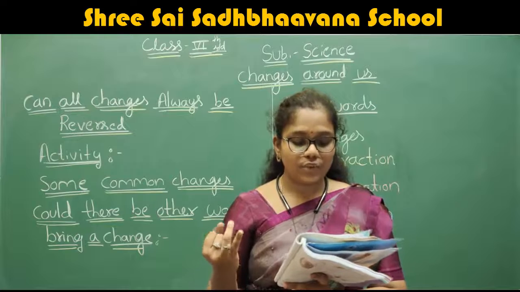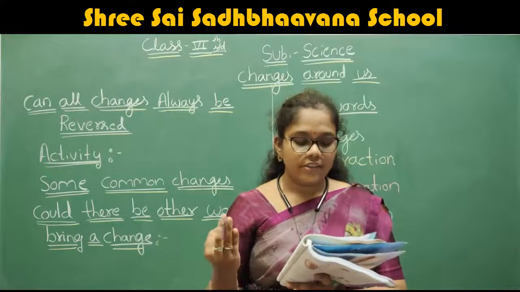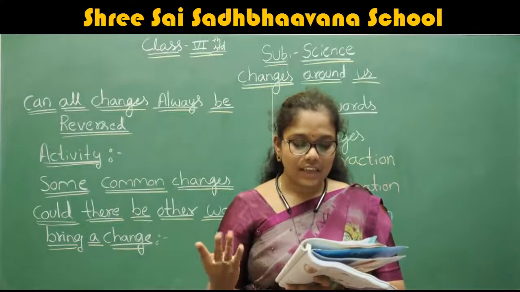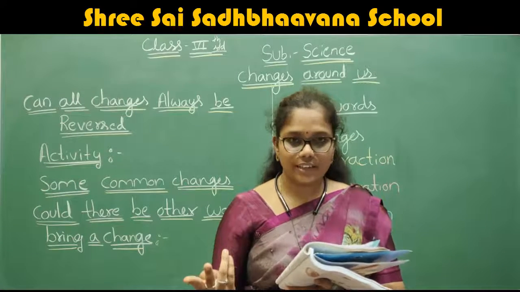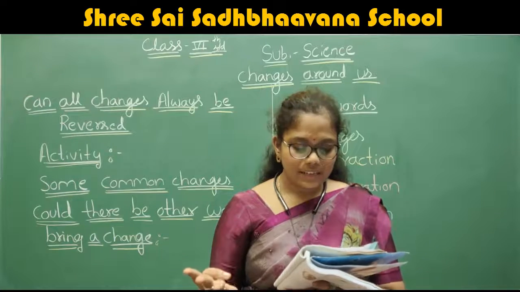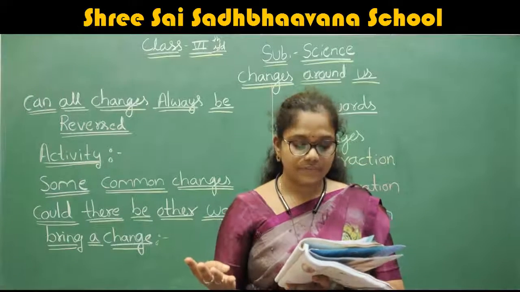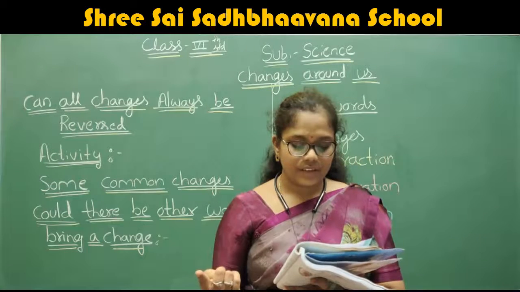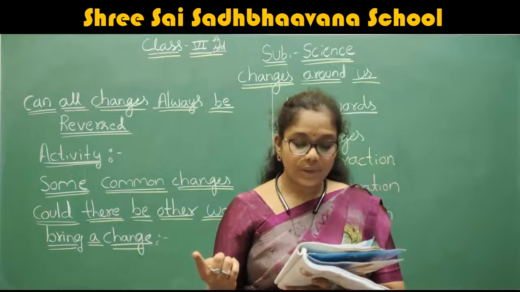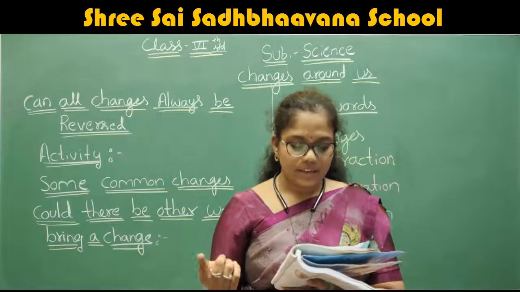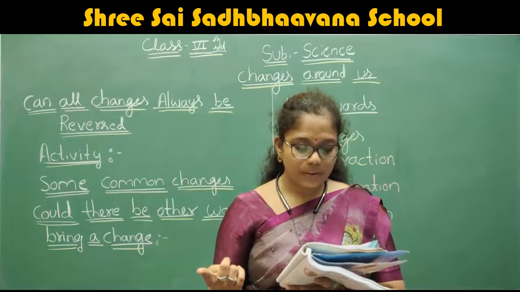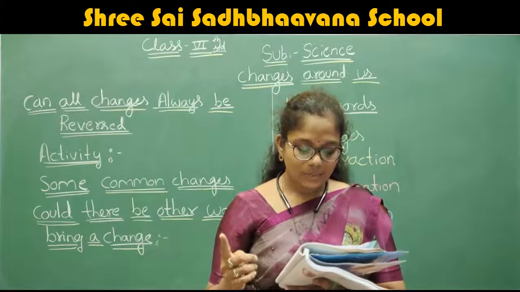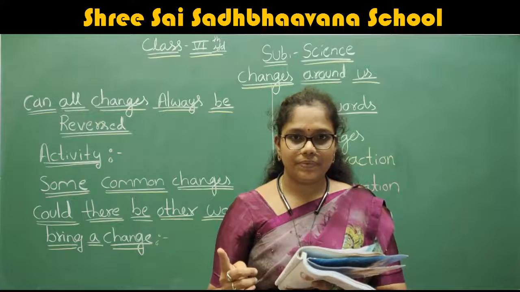Next one, grain to its flour. Next, cold milk to hot milk. Next, straight string to a coiled string. Next, bud to flower. Next, milk to paneer. Next, cow dung to biogas. Next, stretched rubber band to its normal size. Next, ice cream to molten ice cream.